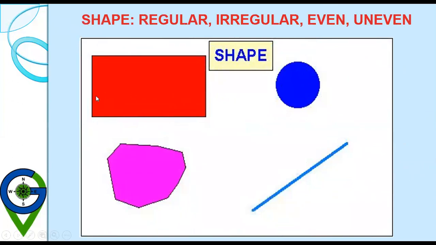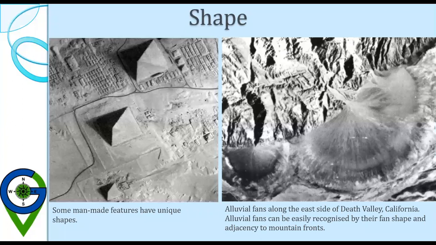Let's see the examples. They may be rectangular, circular, a linear feature, or a polygon type feature having irregular or uneven edges. This is the man-made features and this is the natural features. Some man-made features have unique shapes like this one.